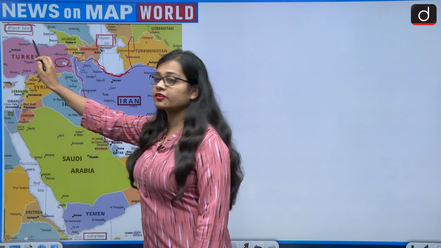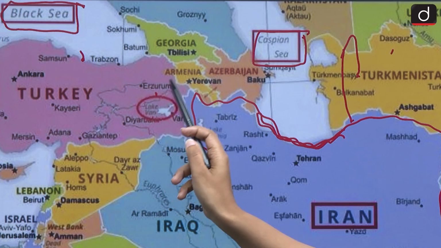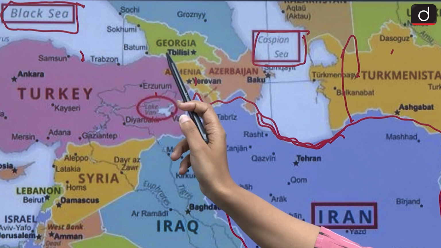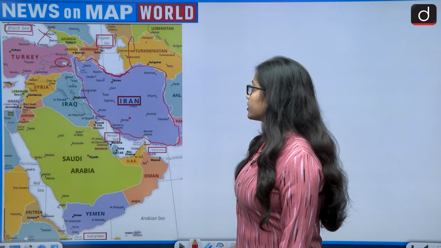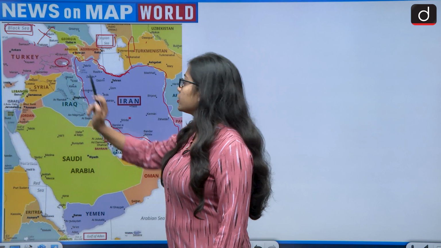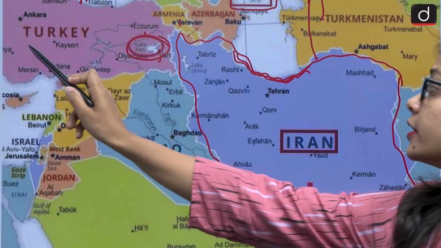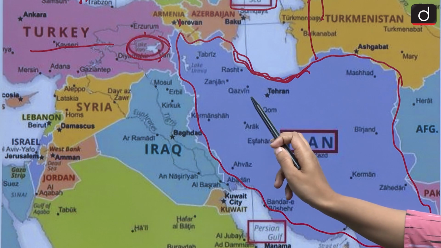Then we come to the Black Sea. The Black Sea does not share a border with Iran. In between, Turkey, Armenia, Georgia, the European countries lie. Then if we talk about Lake Van, Lake Van is an inland lake in the country Turkey. So Lake Van also does not share a border with Iran.